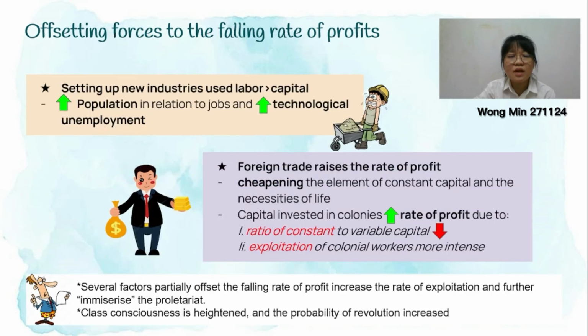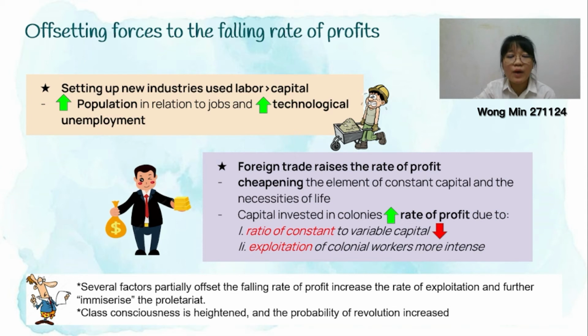So the fourth way is when the population increase and the technological unemployment increase, this situation is conducive for them to set up a new industry that uses more labor than capital. So in this case, we can say that now our industry is labor intensive. So when we use more labor, the S prime, which is the surplus value, will increase. So eventually the rate of profit, which is the P prime, will increase. So when the P prime increases, eventually it will offset the force of falling rates of profit.